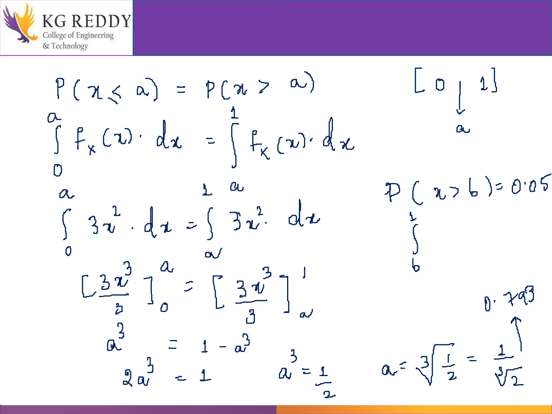I will take b to 1, substitute whatever function is given, and find out the value of b. That is also similar. That's why I'm asking you all to do the problem in a similar manner and find the value of b. I will give you the final result: the b value is 0.983.